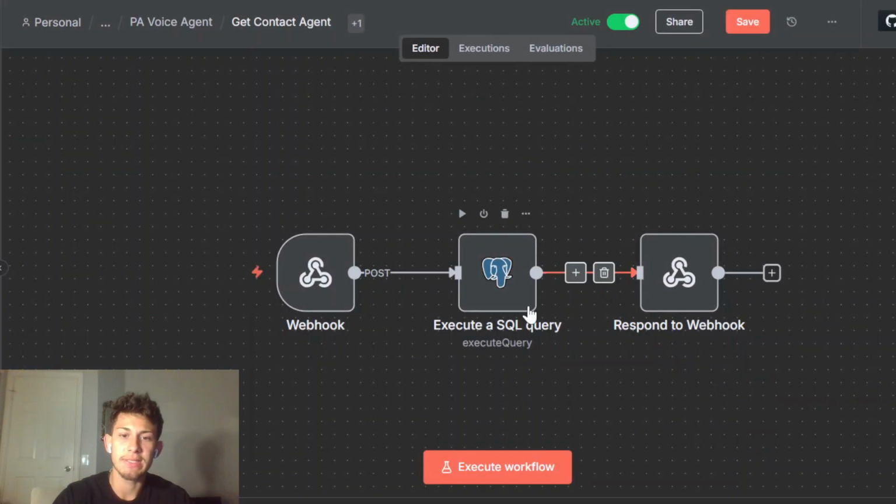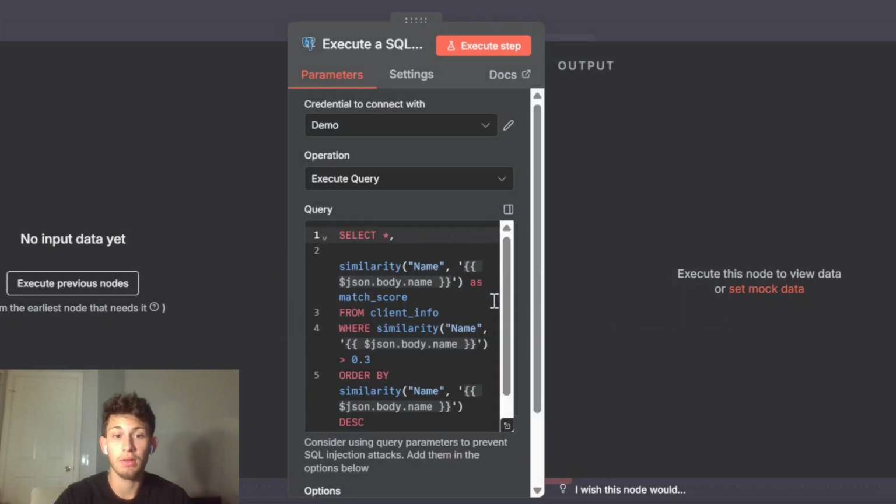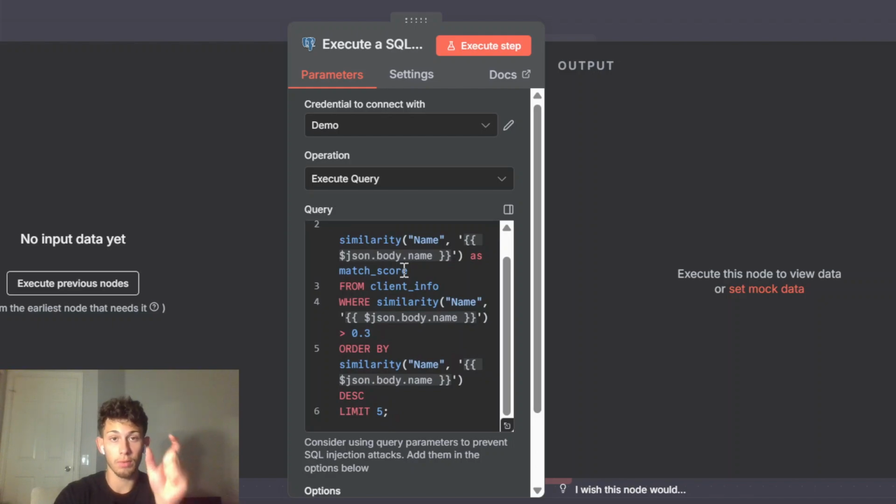So that's why I'm using this SQL query. I used Claude for this, but basically what we're doing is selecting the row from our table, and we're creating what's called a match score using what's called a fuzzy search extension. You can enable it in Supabase. I think it's called pg_trgm or something like that. You guys can look it up, I forgot what it was. But basically, it's a fuzzy search extension that you can enable in Supabase. And then I just asked Claude to write me this SQL query.